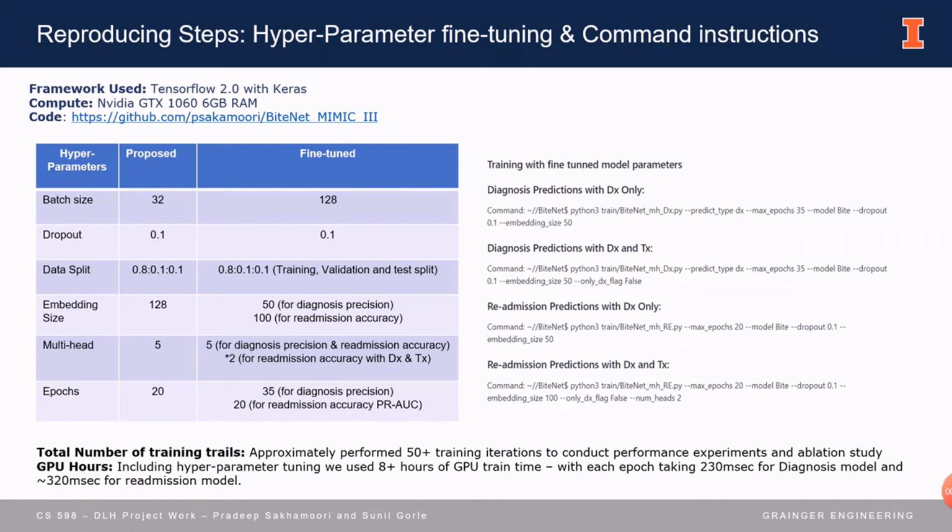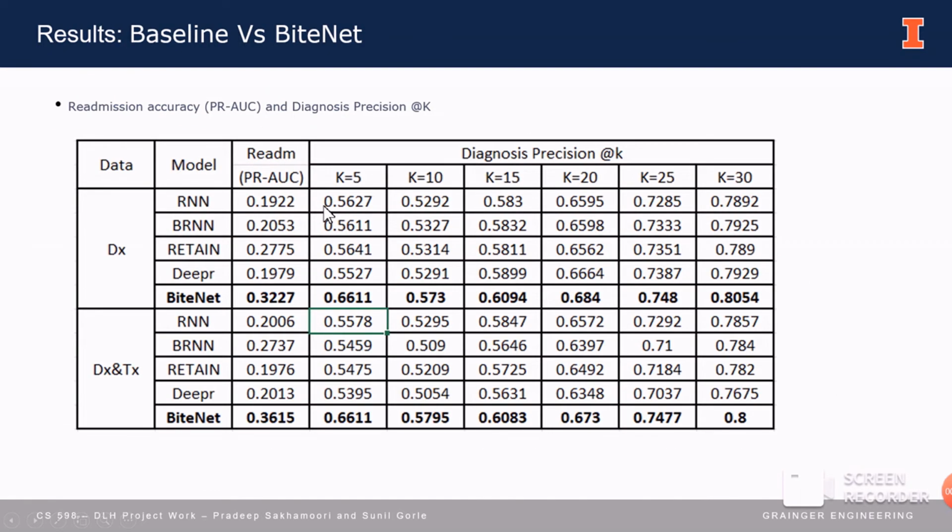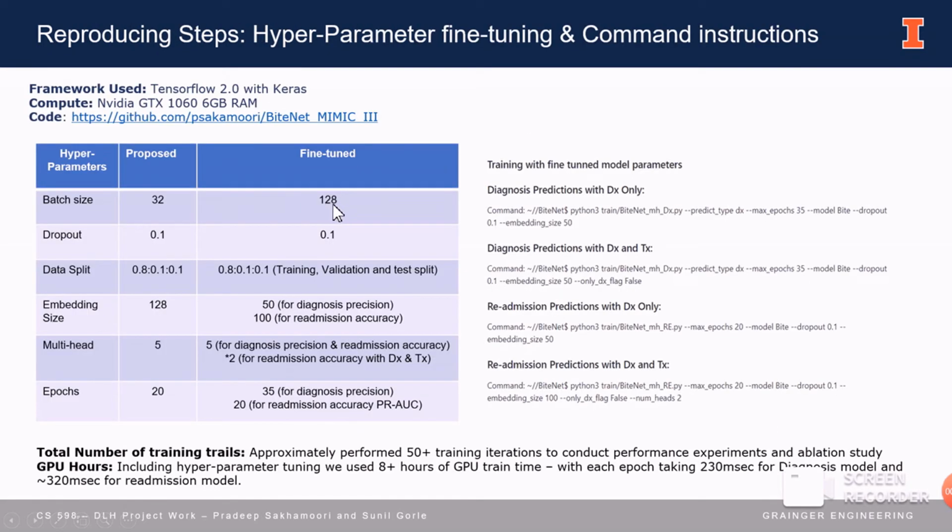So we had to do a lot of fine tuning and try to understand which parameters were influencing the accuracies. Then we came up with the numbers shown here, with batch size 128 and different embedding sizes, multi-heads, and epochs for diagnosis and readmission. On the right, you can see the command line arguments we used to do the training and then perform the evaluation. In total, we trained the model for approximately 50 plus iterations to conduct the experiments and the ablation study, using 8 plus hours of GPU training time.